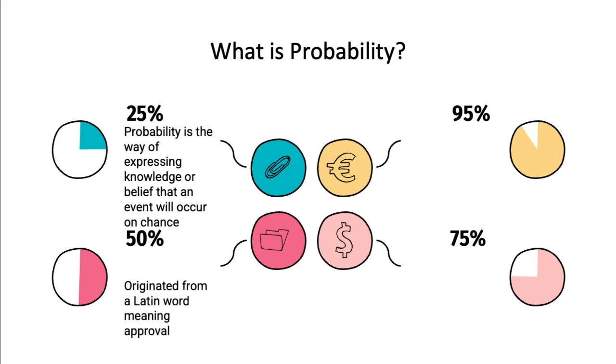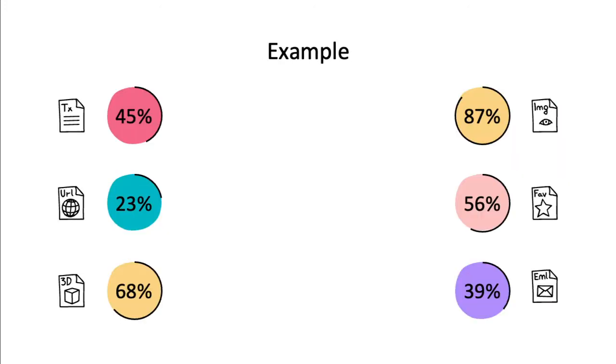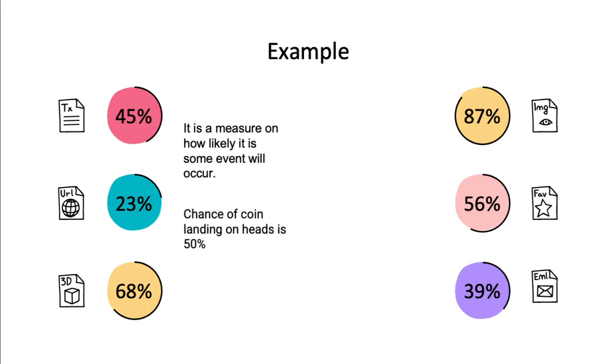And this is derived from the Latin word which means approval. This is also based on observation of a series of events, and it is a branch of mathematics which we use in studying the patterns of chance. For example, we are going to measure how likely it is to occur in a series of events.